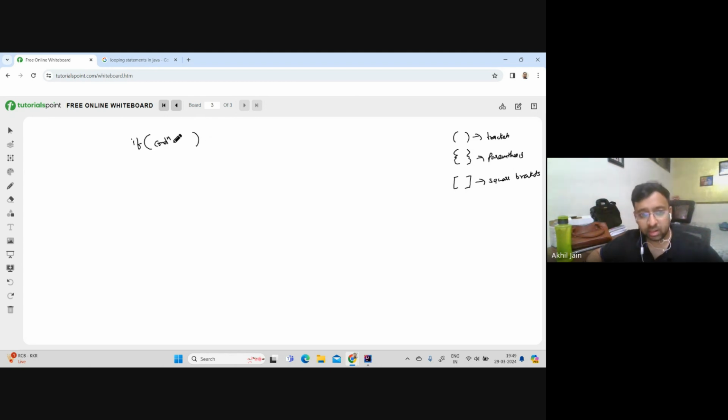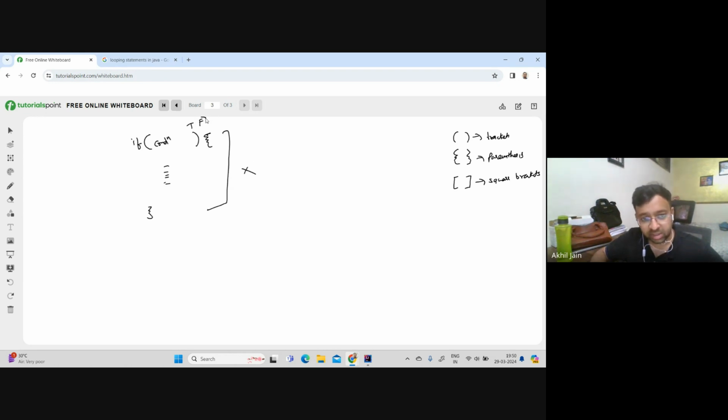We have to tell it, let's say it turned out to be true. If it turned out to be true, then it has to do something. So that something is the logic which you want to perform. If the condition is met, where do you put the logic? You will have to open up the parenthesis here. You open up the parenthesis and close it here, and whatever logic you want to run if the condition is true, you will write here. But if the condition turned out to be false, then it will skip this part. It will not run this.